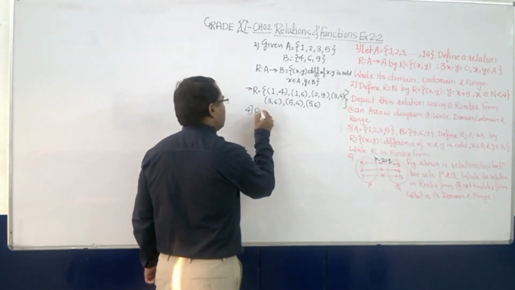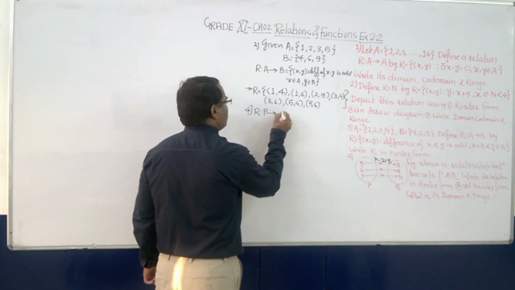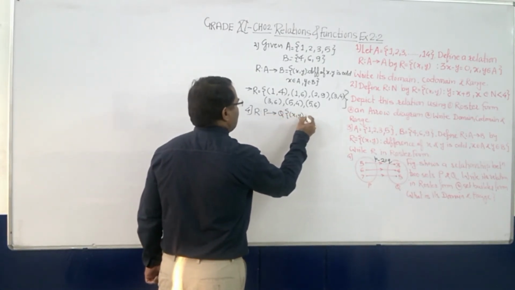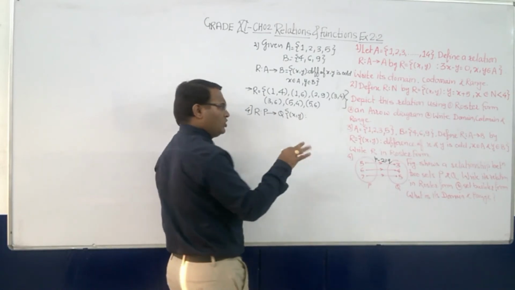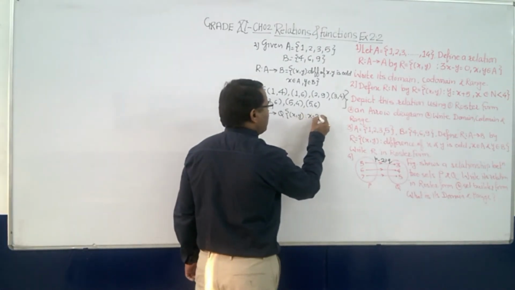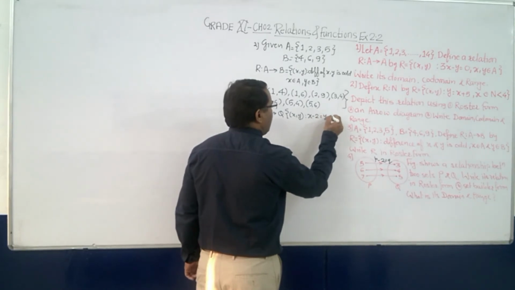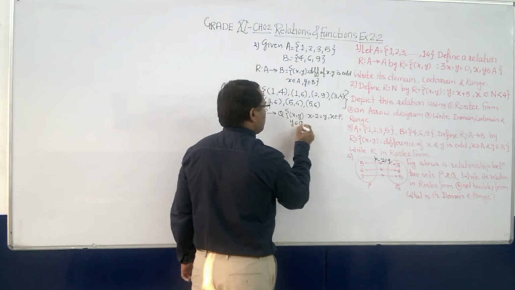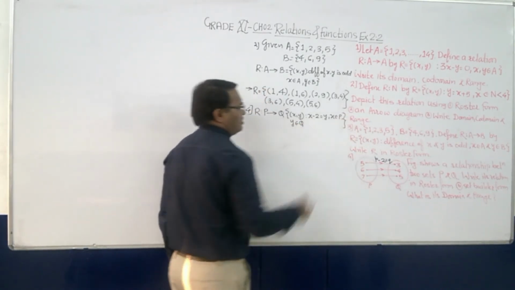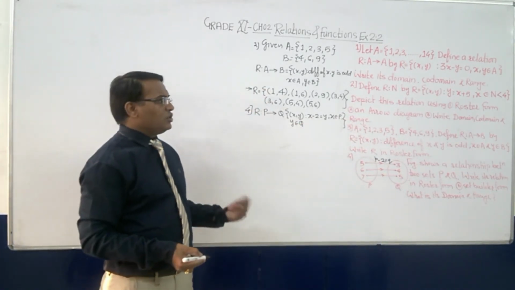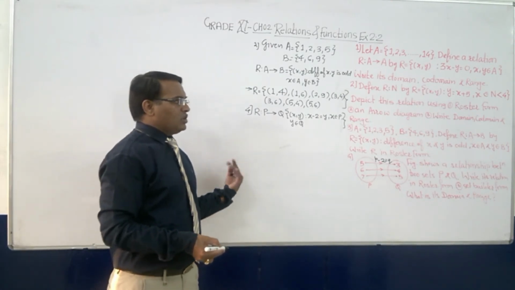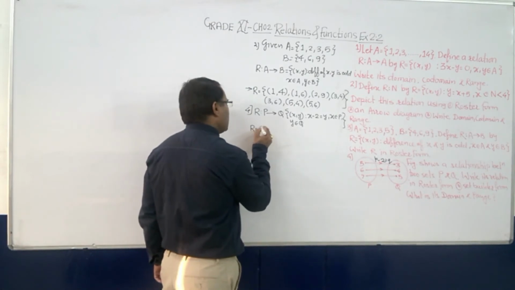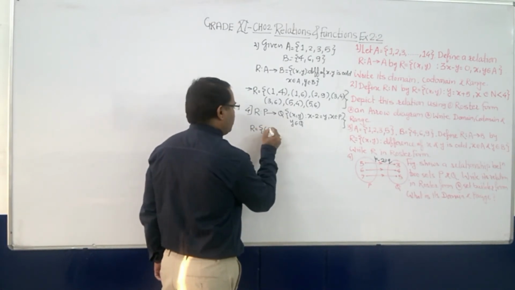So here, the relation from P to Q is defined as (x, y) such that x minus 2 is equal to y, where x belongs to P and y belongs to Q. Now what is your R here? Your R is equal to 5 comma 3.